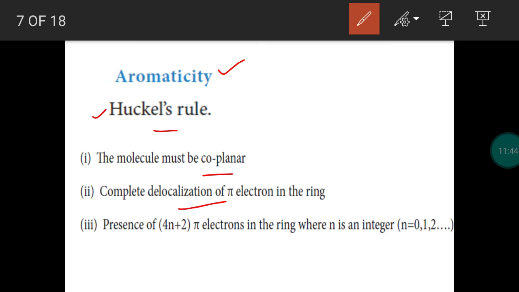Okay, so the second point is there should be delocalization of pi electron in the ring. Point number three, there should be 4n plus 2 pi electrons. So how many pi electrons should be there? 4n plus 2 pi electrons. I will explain it in detail.